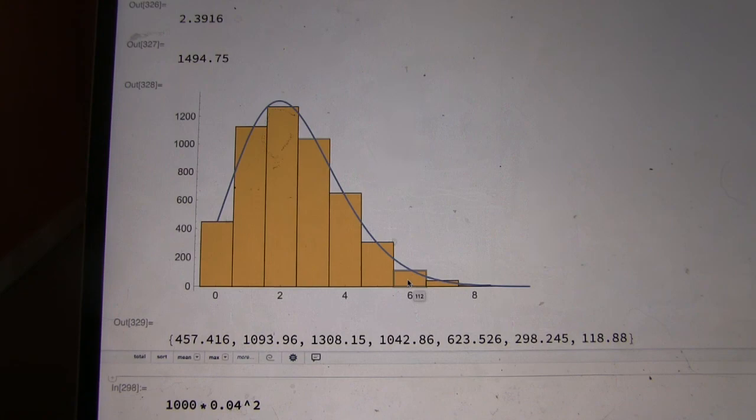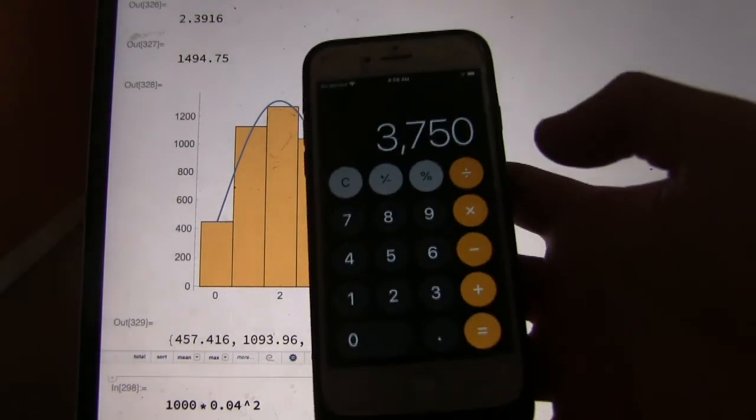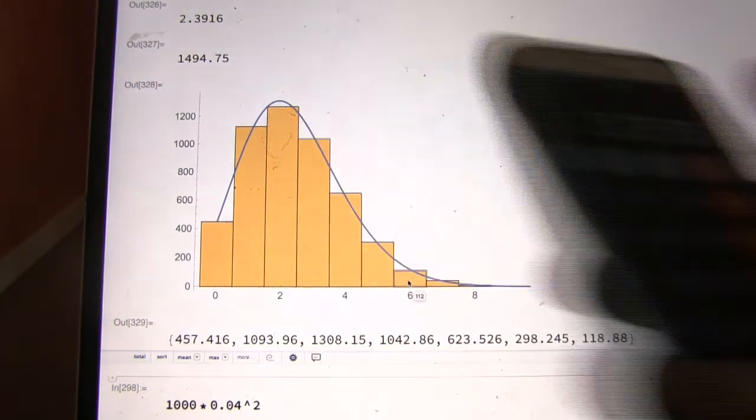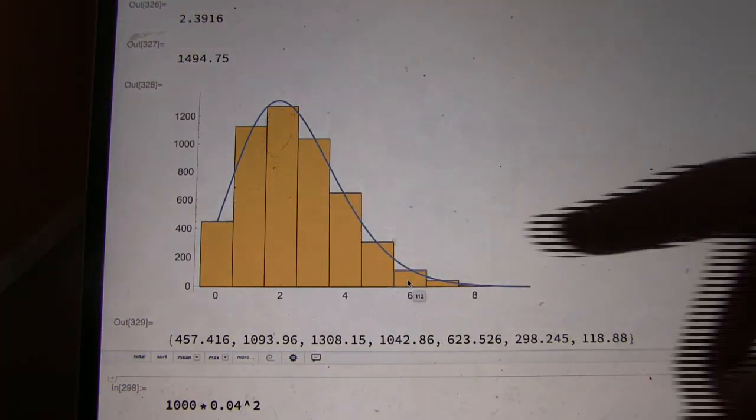Oh, right, we only have 1,500 fish in the pond, sorry, I forgot how many fish. So with 6, you'd get 3,750, more than double what you would think if you just used that one trial.